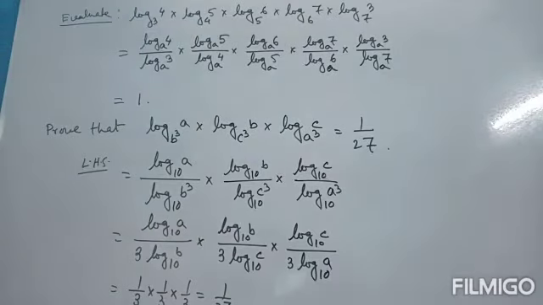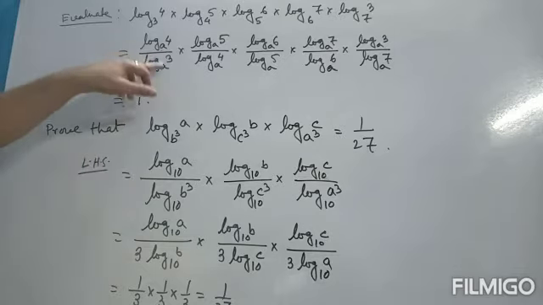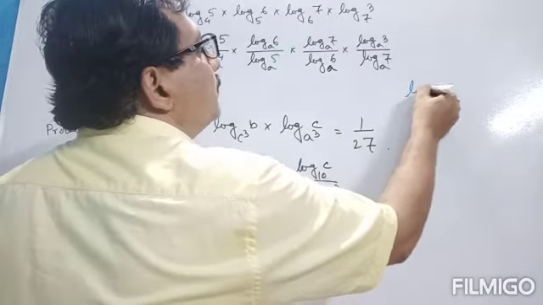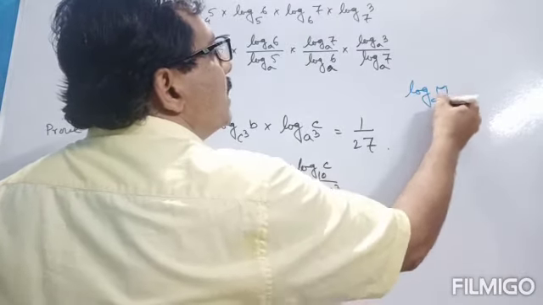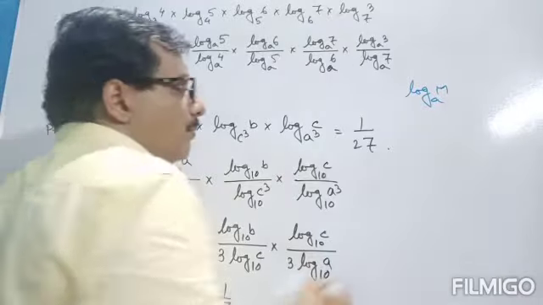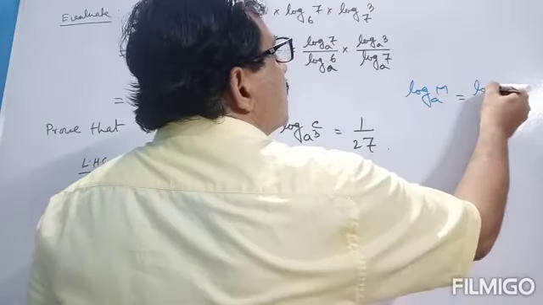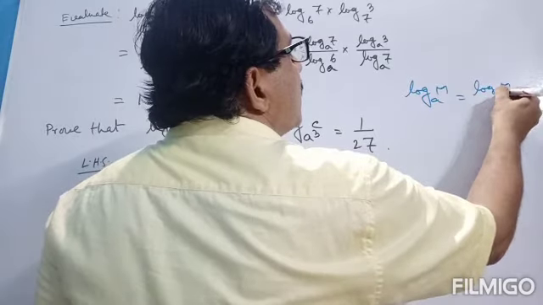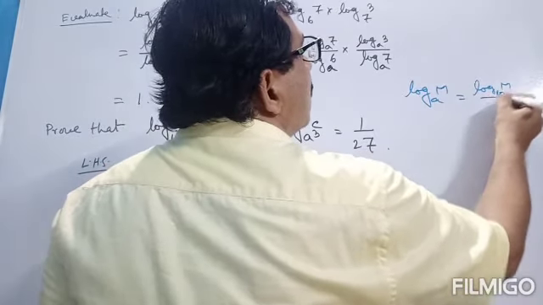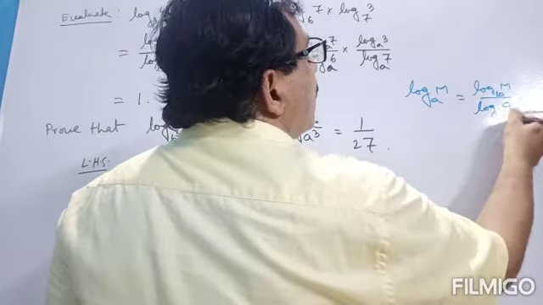Next, I write two problems here. Number 1: evaluate log 4 to the base 3 into log 5 to the base 4 into log 6 to the base 5 into log 7 to the base 6 into log 3 to the base 7. First we write this as log 4 to the base a by log 3 to the base a. How? We know the formula: log m to the base a can be written as log m to the base x or to the base 10 by log a to the base 10.